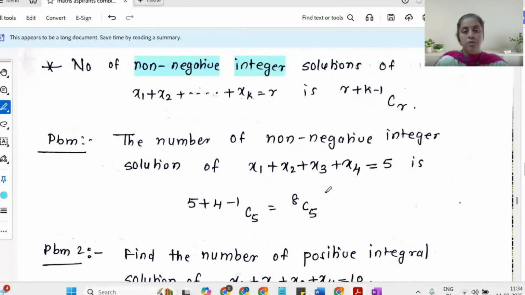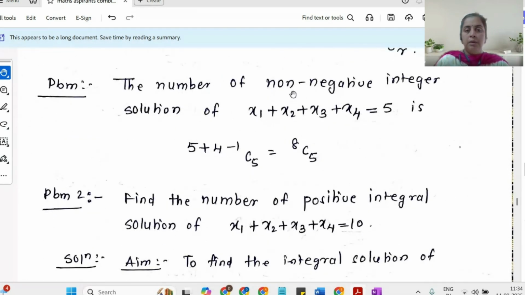Fine. So my x1 is greater than or equal to 0, my x2 is greater than or equal to 0, and xk is greater than or equal to 0, and all of them are integers. Now, if you replace any of the conditions on xk by something else, then you will have to do some adjustment, which we'll see in the problem. So here we go ahead.